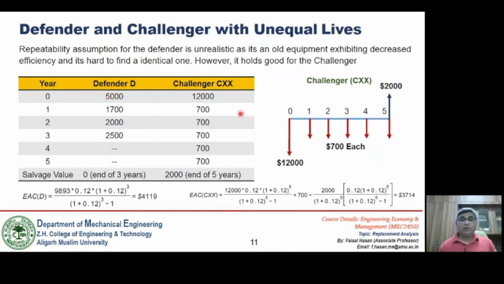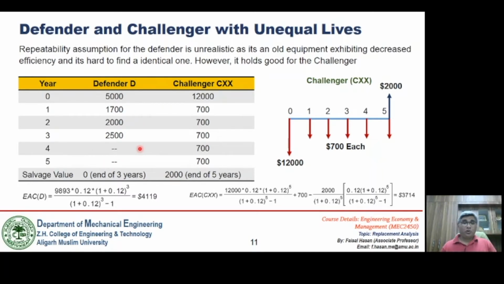However, for the challenger it holds good, because this is relatively new equipment. So the repeatability assumption is not valid whenever we are making computations for the Defender.